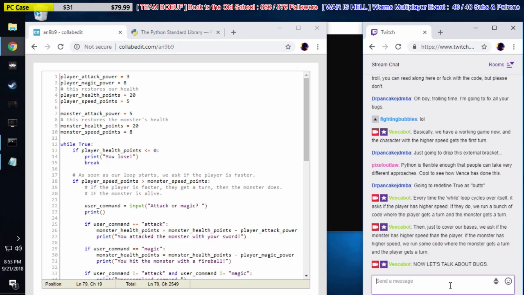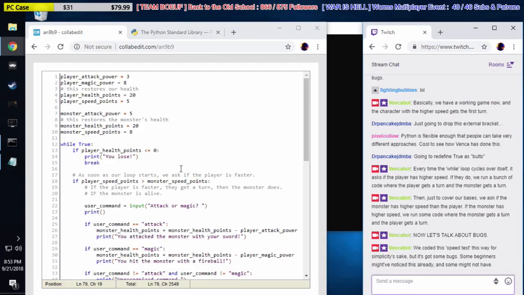Let's talk about bugs. I'm not talking about Bugs Bunny, guys. We coded this speed test this way for simplicity's sake. But it's got some bugs. Some beginners might have noticed this already, and some might not have. Basically, we have a couple bugs here, actually.